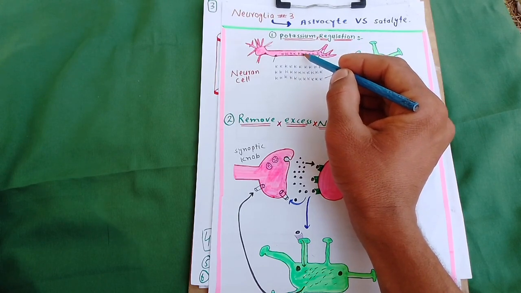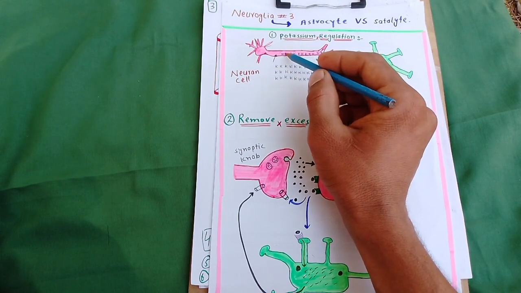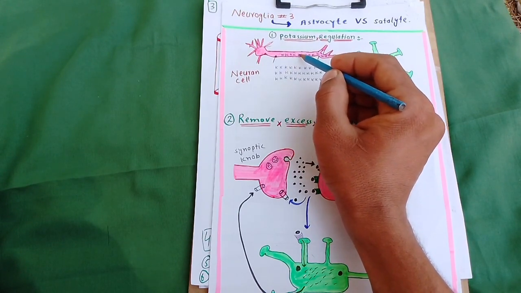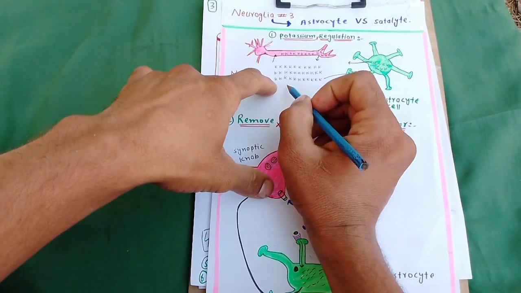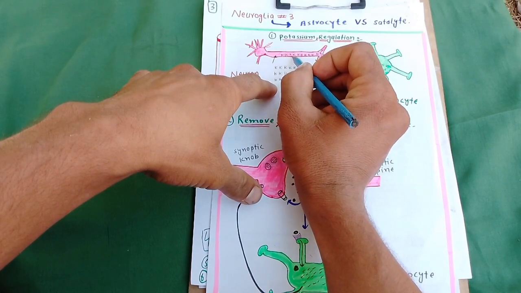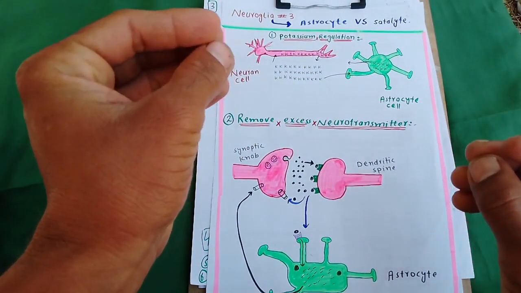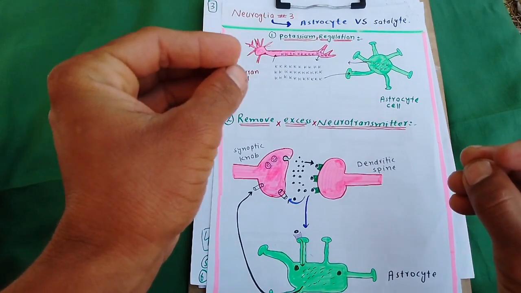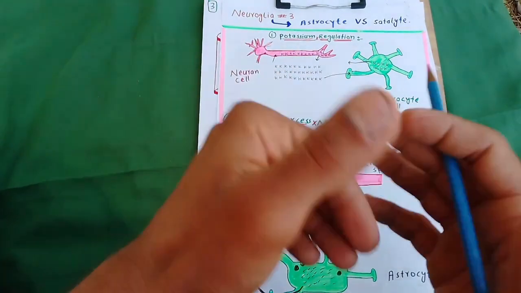Every cell of the body is a bag of potassium, so every cell has a large amount of potassium inside and least outside. Sodium is more outside and potassium is more inside. So the astrocyte regulates the concentration of potassium between the neuron and the extracellular space.